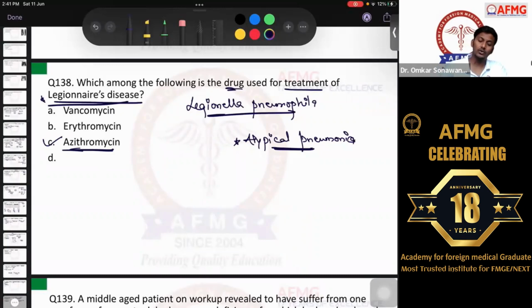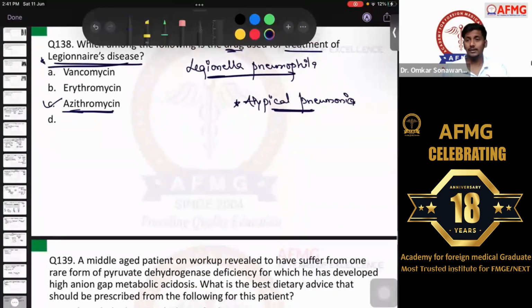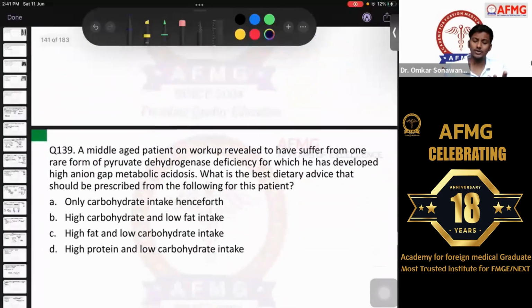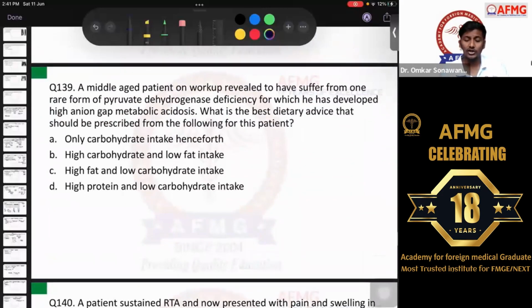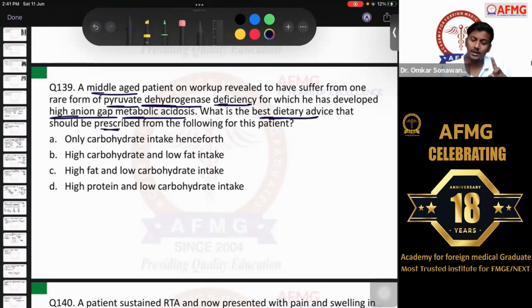No issues with this, anybody? I hope so. This was a straightforward question, nothing to be discussed as such. Question number 139 now. A middle-aged patient on workup was revealed to suffer from one rare form of pyruvate dehydrogenase deficiency, for which he has developed high anion gap metabolic acidosis. What is the best dietary advice that should be prescribed from the following for this patient?